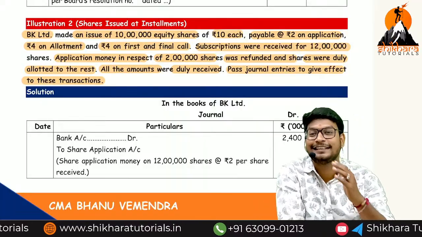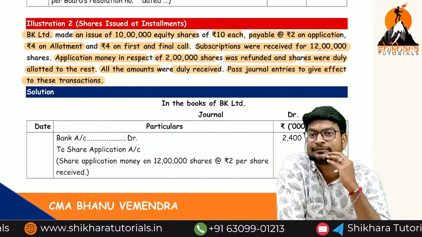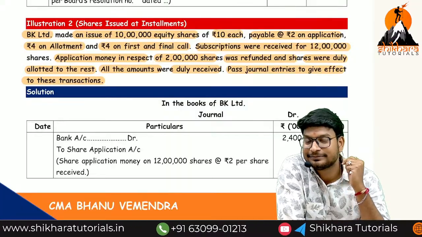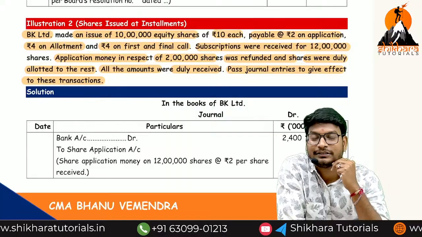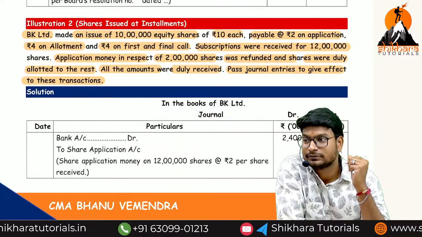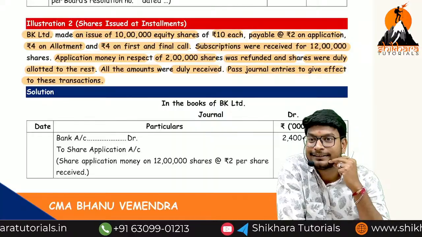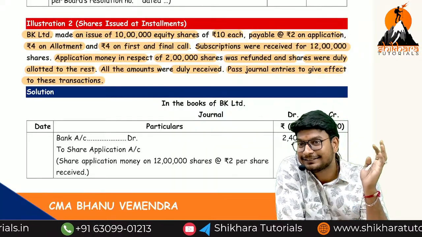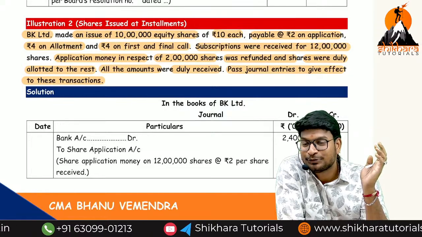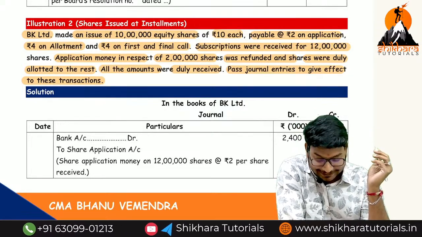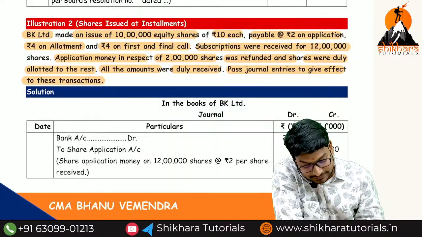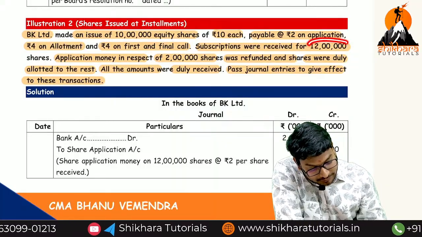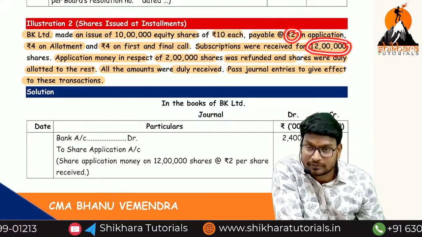Okay, what is the first journal entry? No, only Akash. Share, what is the amount? 24 lakhs. How many shares have we received? How many applications have we received? Totally we have received 12 lakhs. So 12 lakhs into 2, that is equal to how much?